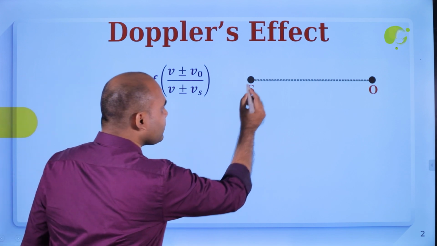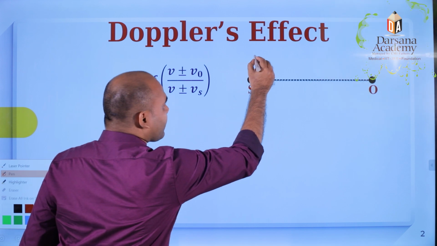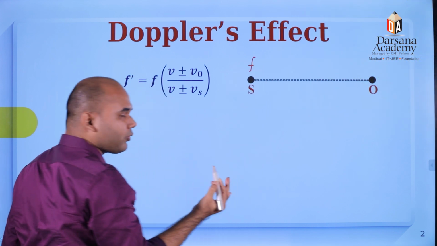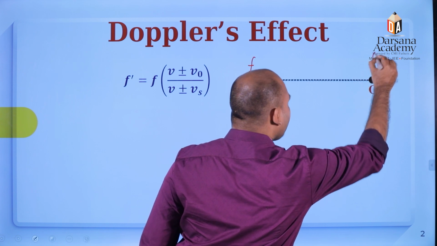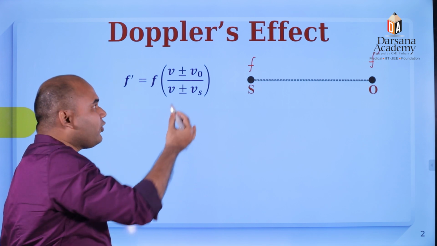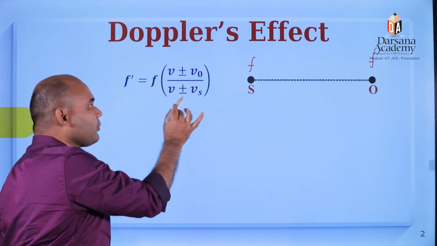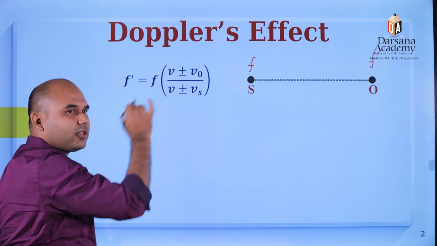So the apparent frequency heard by an observer is related to the real frequency of the source. Let us suppose the source frequency is f. The apparent frequency heard by the observer, f dash, will be f times v plus or minus VO over v plus or minus Vs, where v is the velocity of the sound wave, VO is the observer velocity, and Vs is the source velocity.